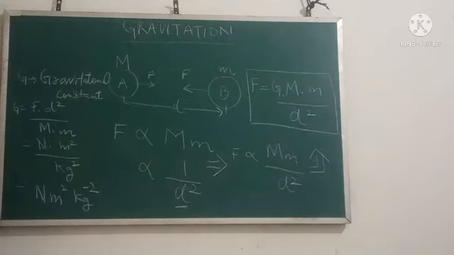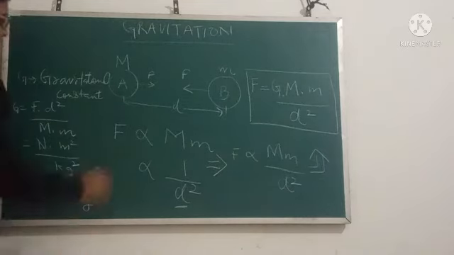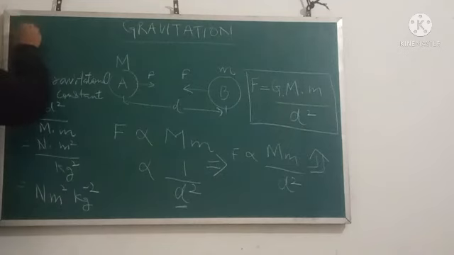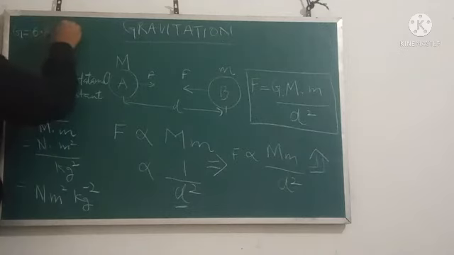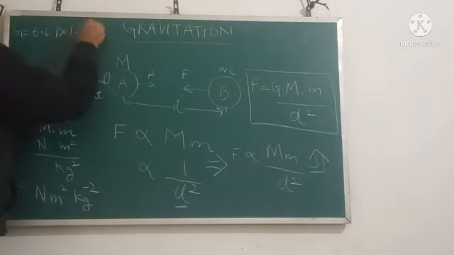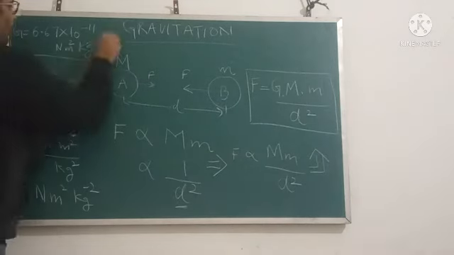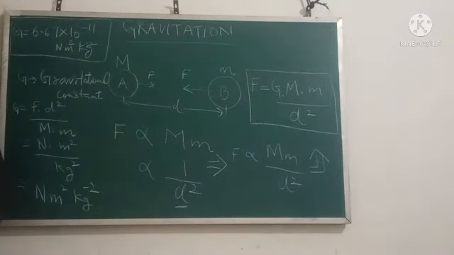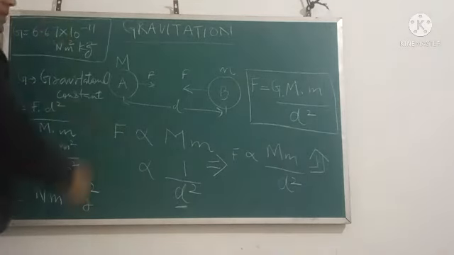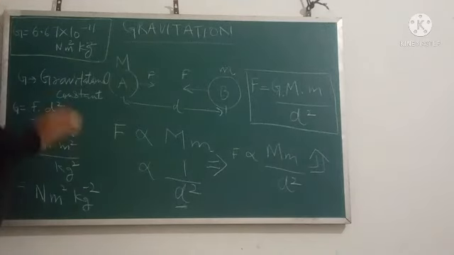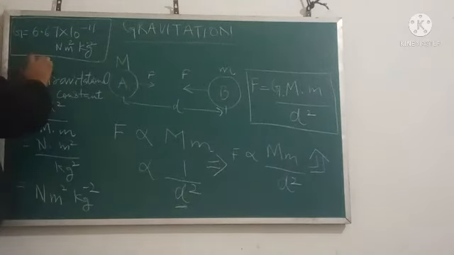And what is the value of the gravitational constant? The value of G is 6.67 into 10 raised to power minus 11 Newton meter square per kg square. So this value is important. You have to remember this value. This value might be given in the question, but if it is not given, you have to memorize this value.